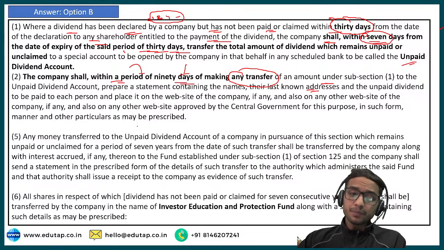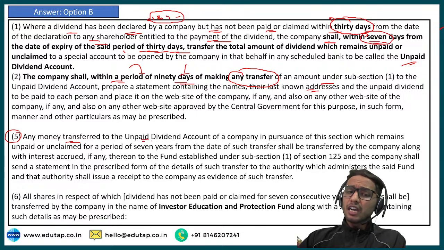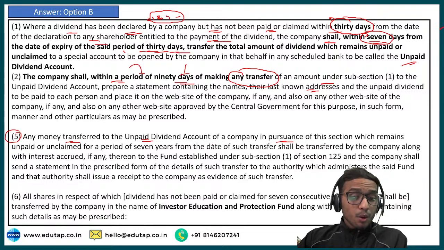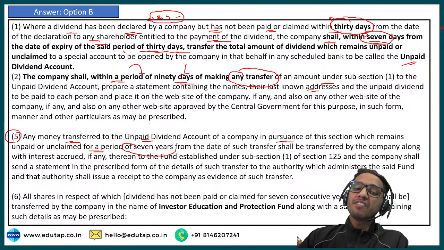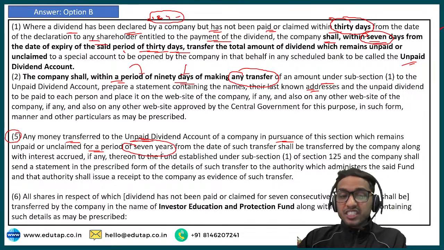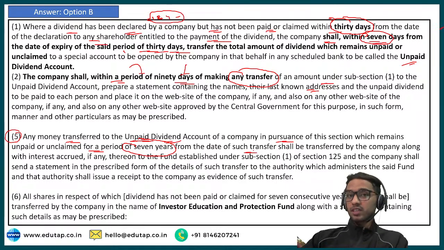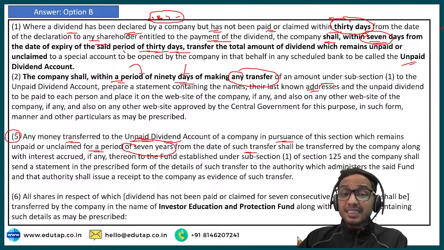Another important subsection is subsection 5. What does it say? Any amount transferred to the unpaid dividend account of a company in pursuance of this section, that is 124, which remains unpaid or unclaimed for a period of 7 years. This has been asked in the previous examination. Which remains unpaid or unclaimed for a period of 7 years from the date of such transfer. So from the date of transferring the amount to the unpaid dividend account, if 7 years or more have passed, then they have to transfer it as per